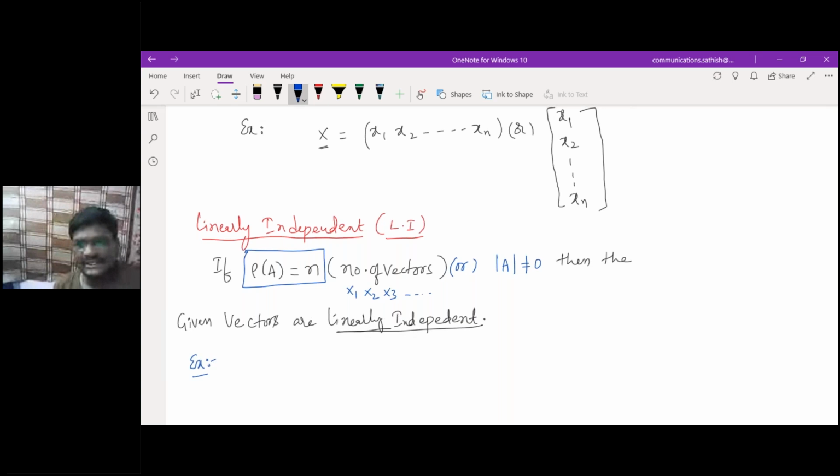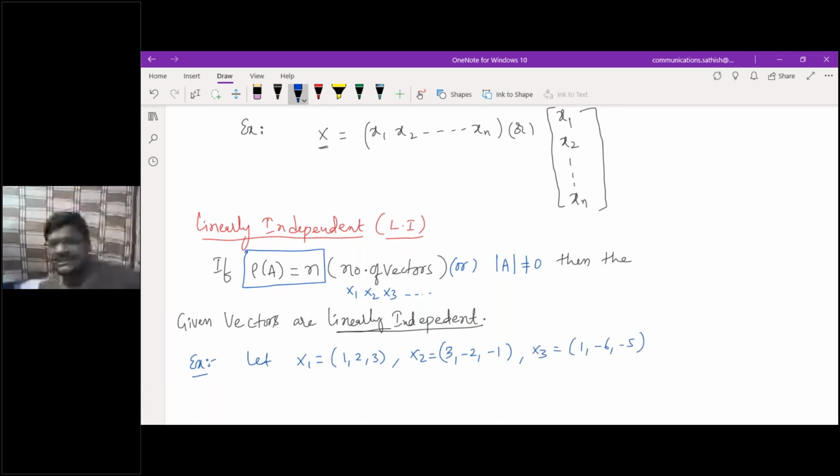Check it out. Let x1, x2, x3 be vectors. I'm just giving you the vectors; note them down. Let me take x1 as (1, 2, 3), x2 as (3, -2, -1), and x3 as (1, -6, -5). These are the three vectors I'm considering.